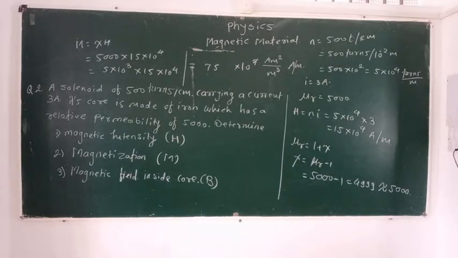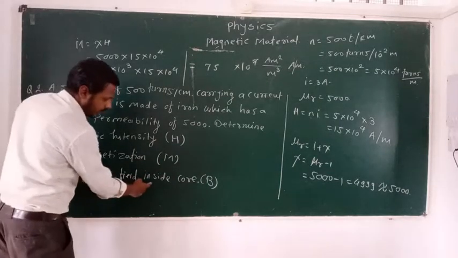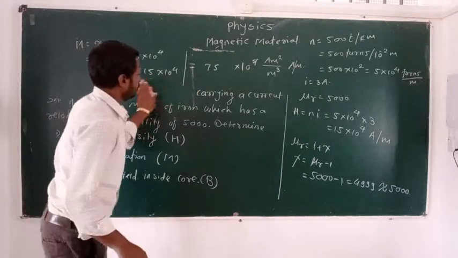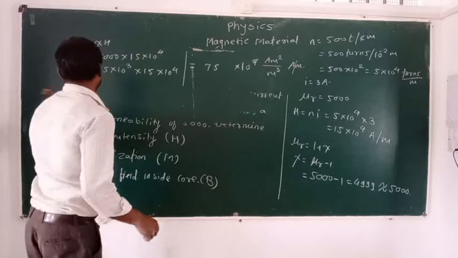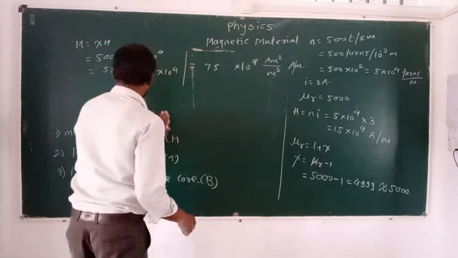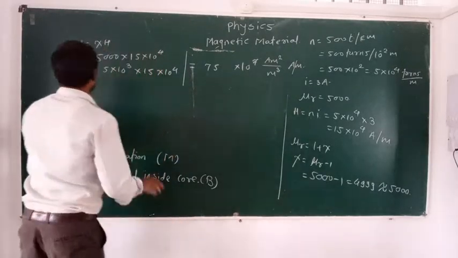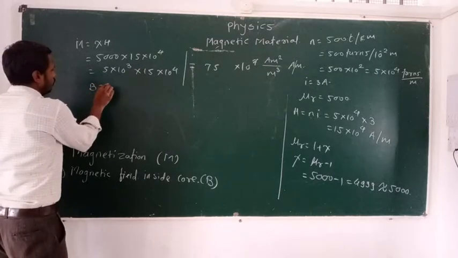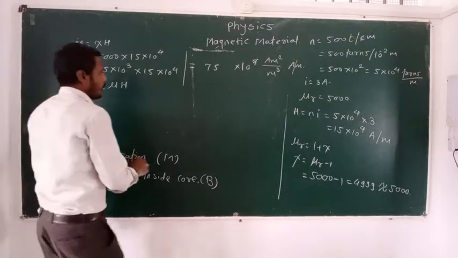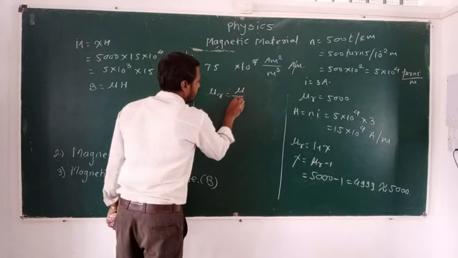Now the last point is magnetic field inside the core. We know that B is equal to mu into H, but mu r is equal to mu divided by mu naught.